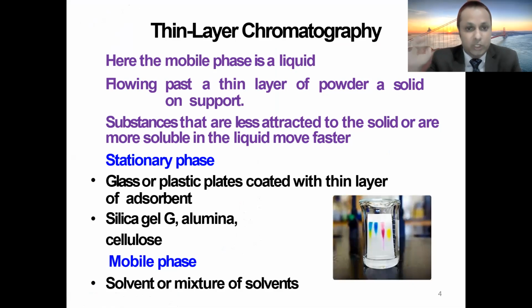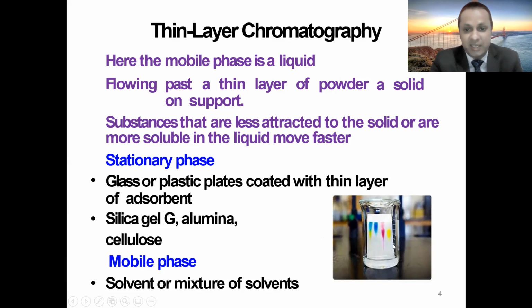The substances which are less attracted to the solid and more soluble in the liquid, having more affinity toward the liquid, will move faster compared to the substances having more attraction toward the solid, which will move more slowly.